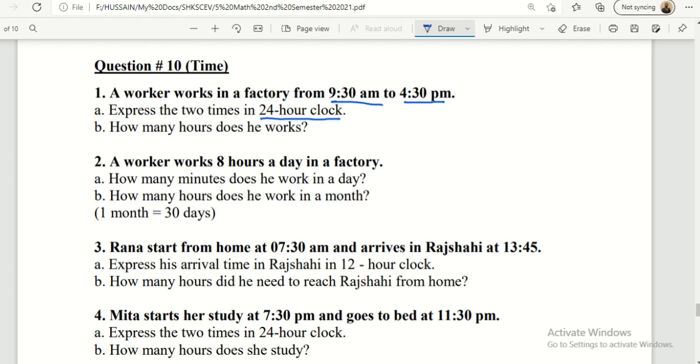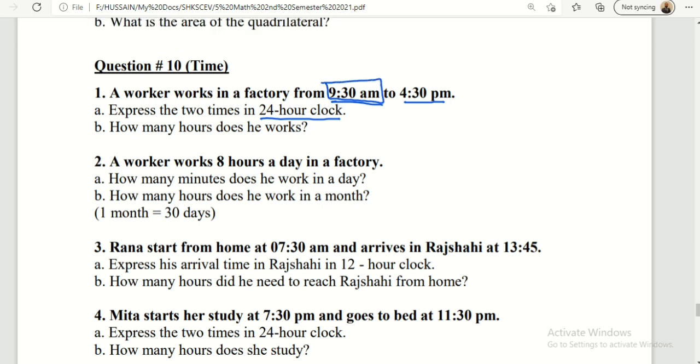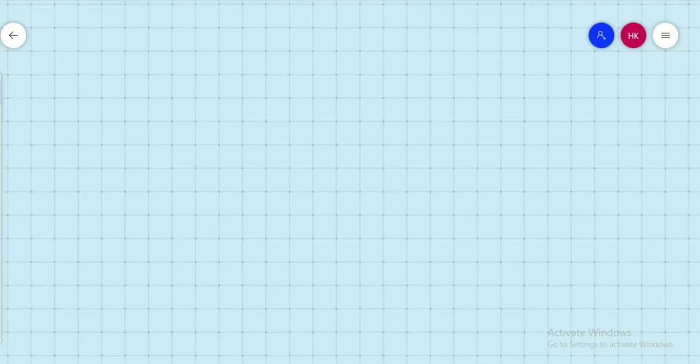So at first, 9:30 a.m. and 4:30 p.m., these two times are given in 12-hour clock. So how can we find it is 12-hour clock? In 12-hour clock, a.m. and p.m. will be mentioned. If a.m. or p.m. is written, then it is 12-hour clock. If there is no a.m. or p.m. written, then you can assume that the time is given as 24-hour clock. So number 1A, how can we solve this problem?